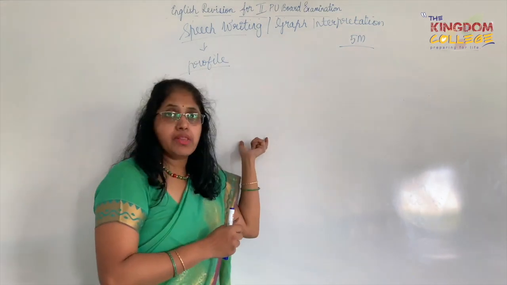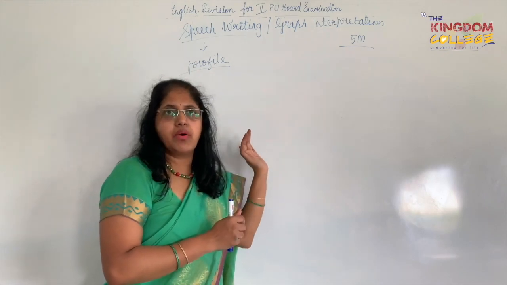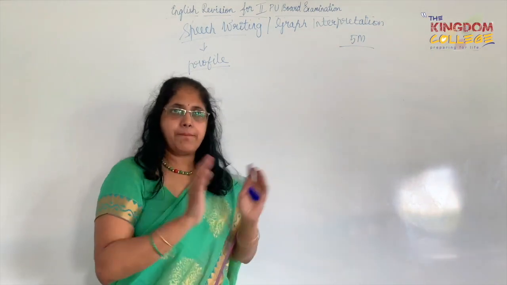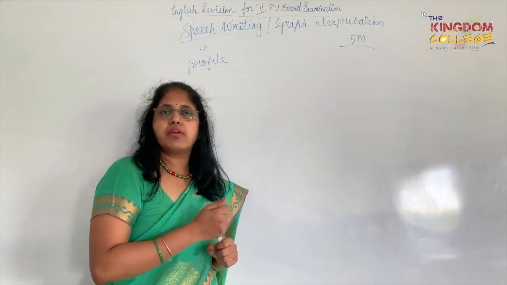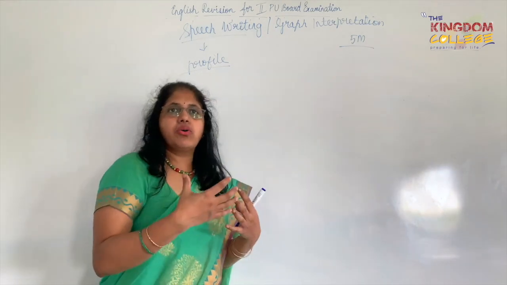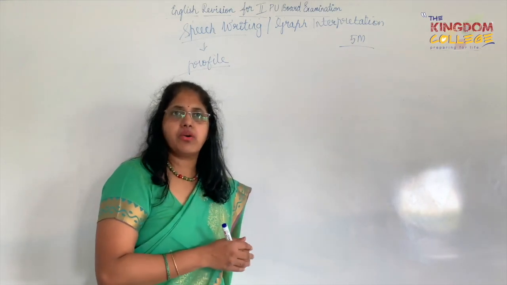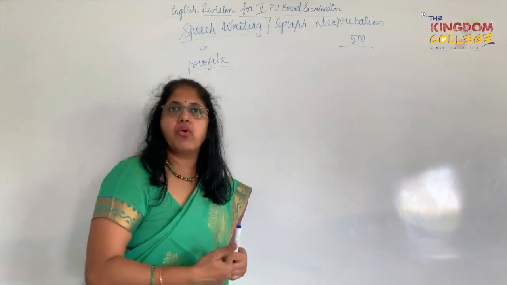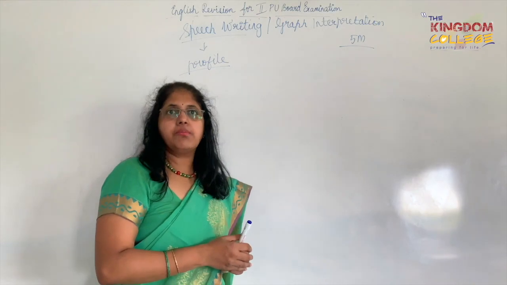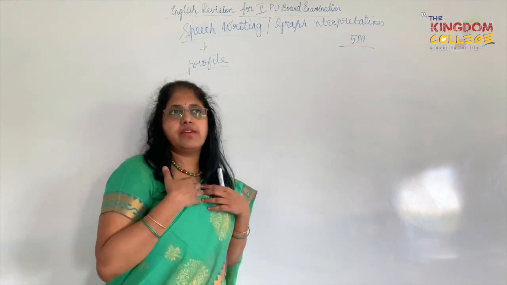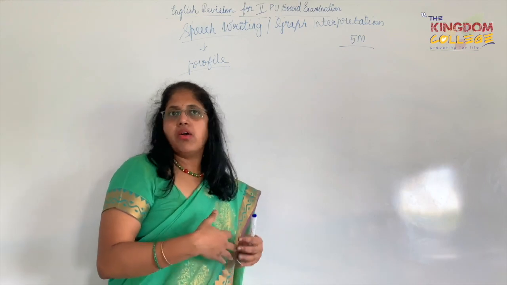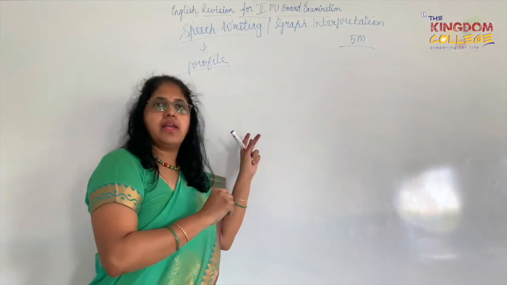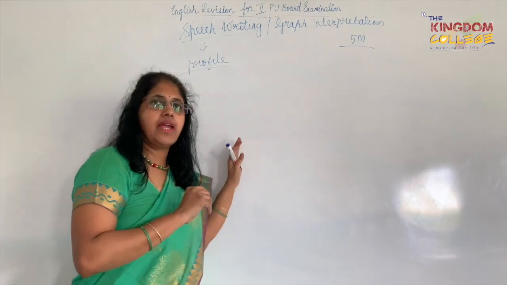So you could put in the profile information and add on to that. Once everything is done, at the end you need to wrap it up. Say thank you so much for giving me this dais to do it, and those kinds of things. I'm very happy to be amidst all of them. Or if it is a welcome speech, then you say I leave the dais for the dignitary to take over and do the welcoming. Or if you are introducing, then you say please join hands with me, audience, and let us welcome the chief guest. So you can make it a little fancy, or a little dramatic, when you end the entire thing.